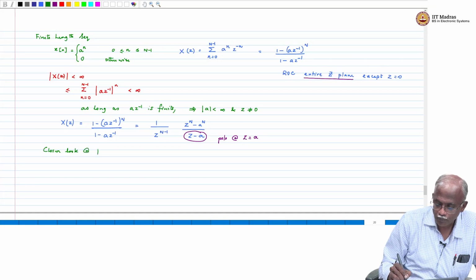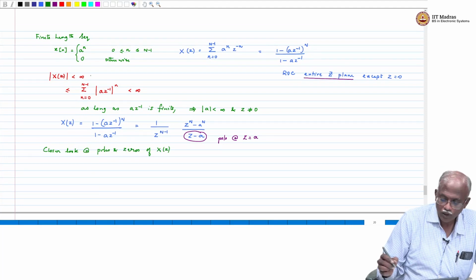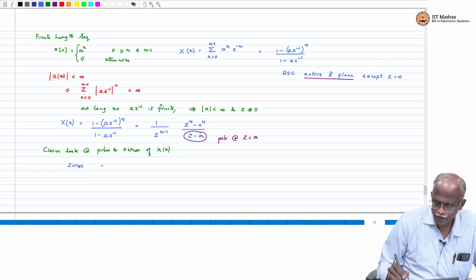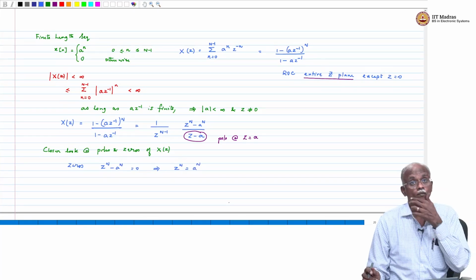So what we are going to do is take a closer look at the poles and zeros of x of z. Okay. So what are the poles and zeros? Let us take the zeros first. For zeros, z power n minus a power n equal to 0, same as saying z power n is equal to a power n.